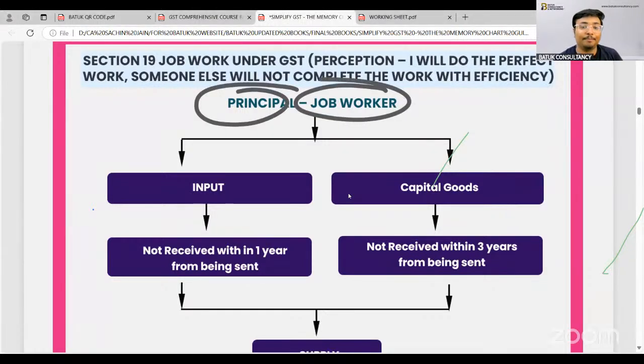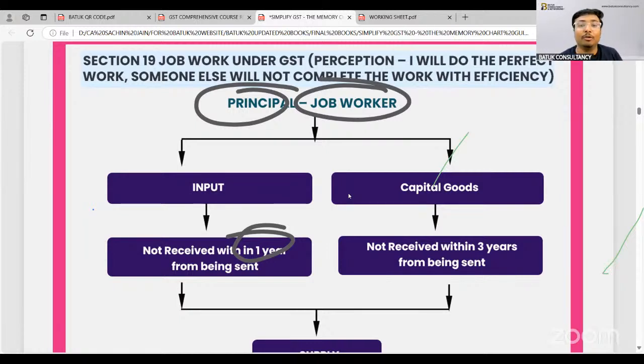Principal and job worker: they clearly mentioned that if the principal is going to transfer any goods to the place of job worker for the purpose of job work, then the goods should be brought back within 1 year, and if the same is not received, then it will be treated as supply. So whenever you are analyzing the financial statement, you need to be very careful from this specific perspective, that if there is a transfer by principal to job worker and the goods have not been received in 1 year, in that case the same will be treated as supply and accordingly GST will be applicable.